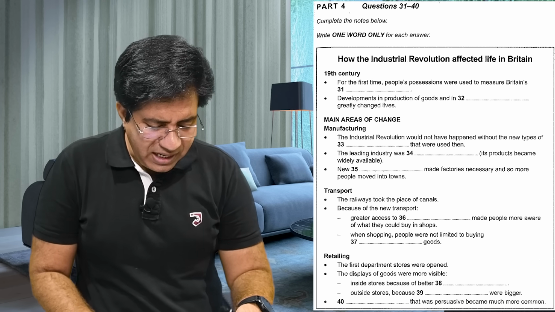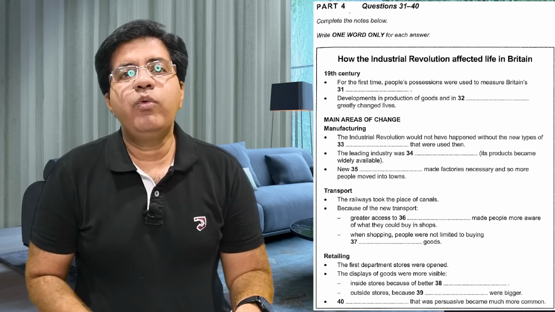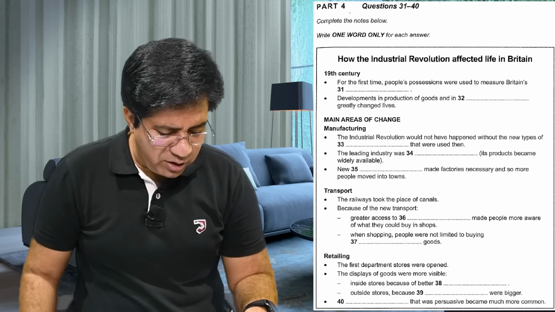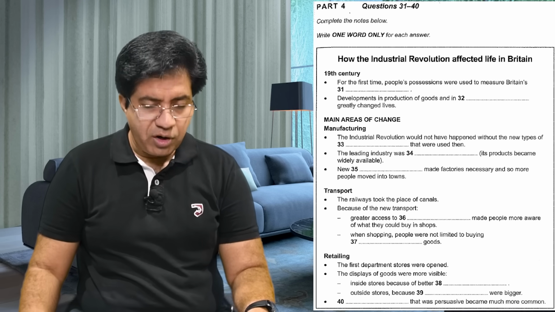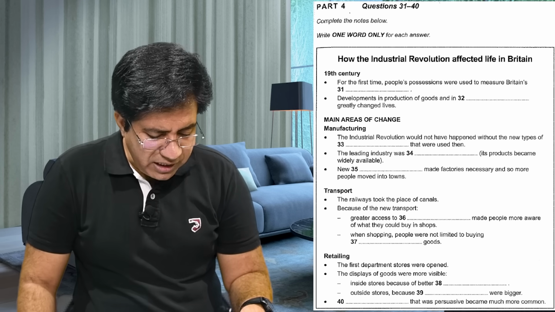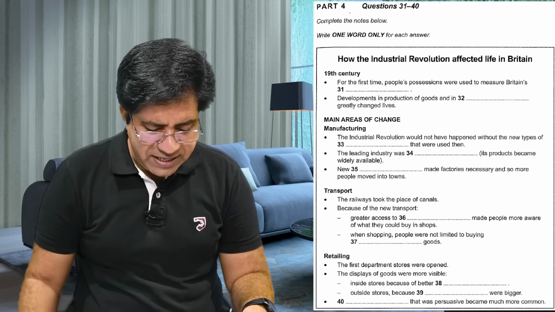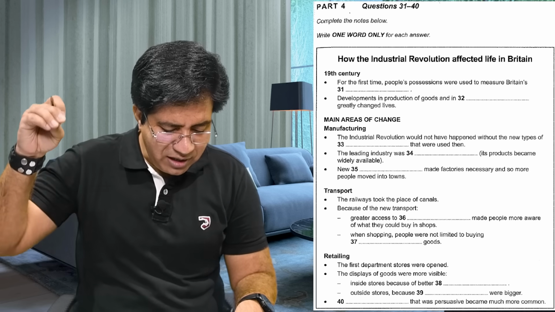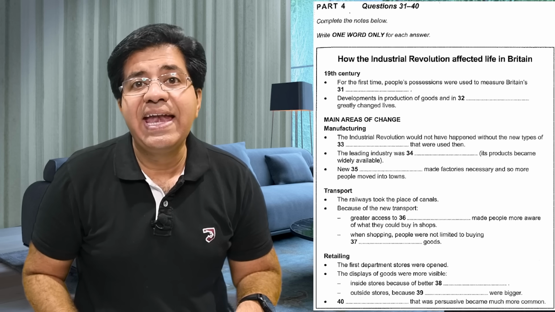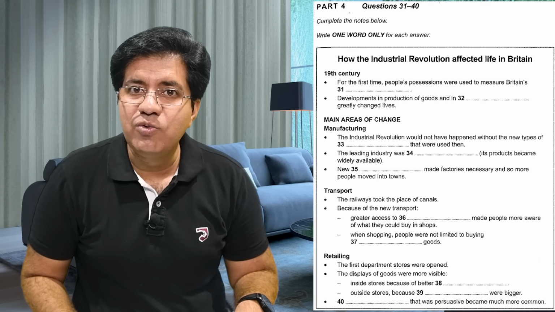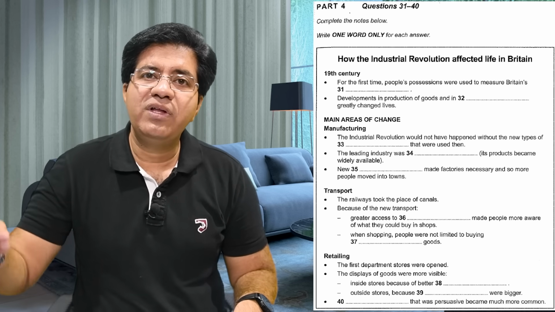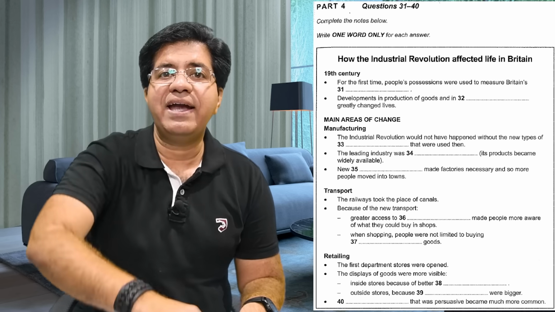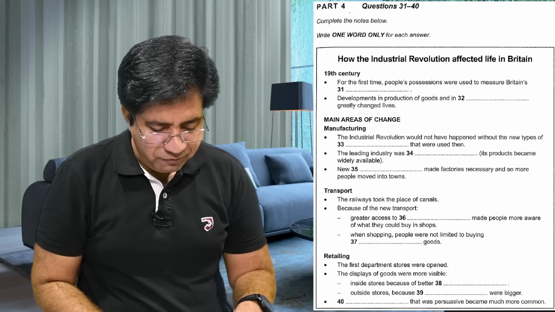Next is main areas of change. Now, what are the main areas of change? This is the second heading, and our subheading is manufacturing. In manufacturing, we've got question number 33. The Industrial Revolution would not have happened without the new types of dash that were used then. Industrial Revolution was because of the new type of something which was used at that time. So, new type of what?